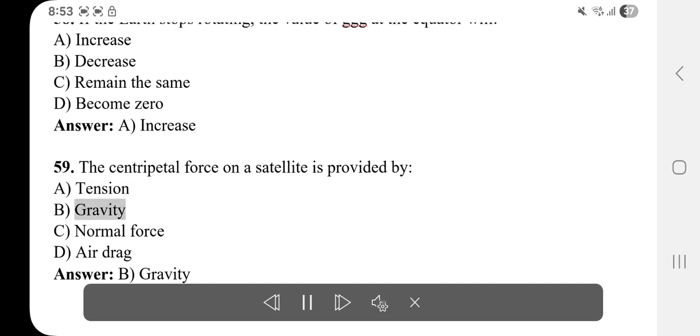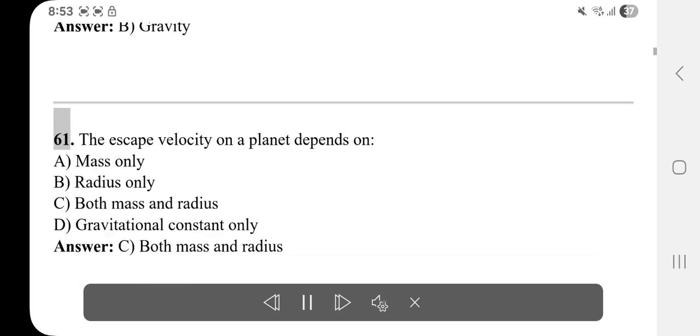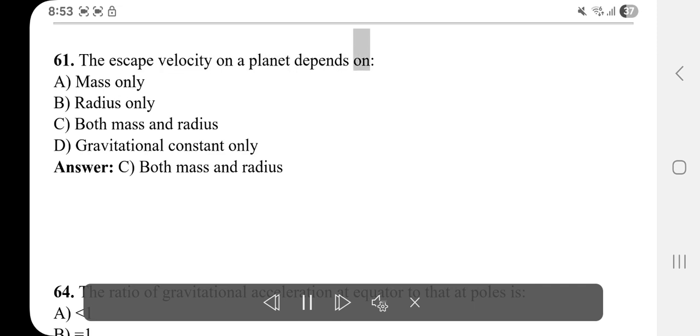59. The centripetal force on a satellite is provided by A. Tension. B. Gravity. C. Normal force. D. Air drag. Answer: B. Gravity.